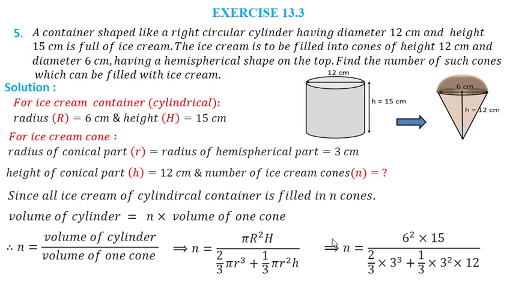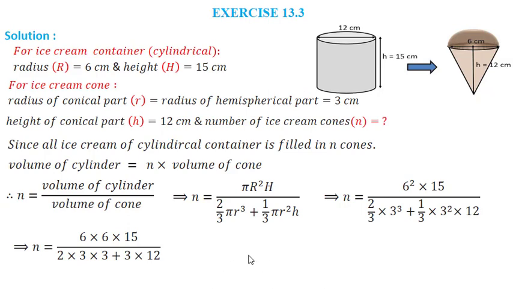In the numerator we have 6 square into 15, upon 2 by 3 into 3 cube plus 1 by 3 into 3 square into 12. Now this 3 and this 3 cube I can cancel. I will get 3 square, that is 9, into 2, that is 18. Here I will cancel and I will get 36. So the denominator is 18 plus 36, that gives me 54, and the numerator is 6 into 6 into 15.